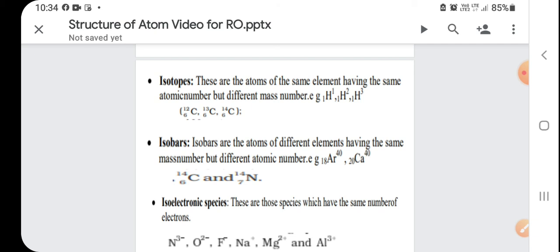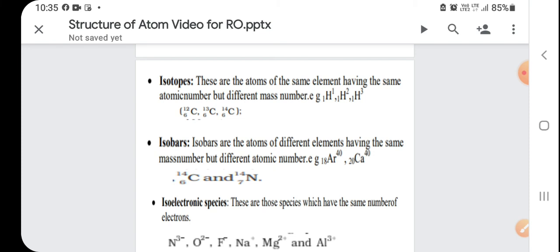First is H-1: atomic number 1, mass number 1. Second is H-2: atomic number 1, mass number 2. Third is H-3: atomic number 1 and mass number 3. The first is called protium, the second deuterium, and the third tritium. Similarly, there are three isotopes of carbon also: C-12, C-13 and C-14.